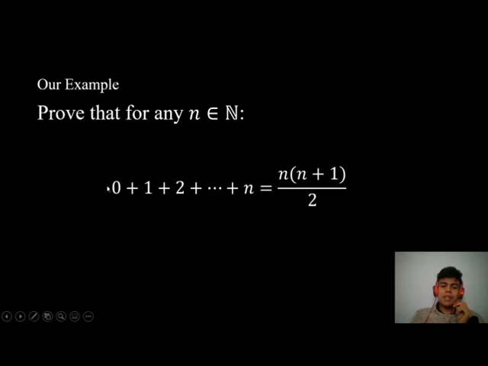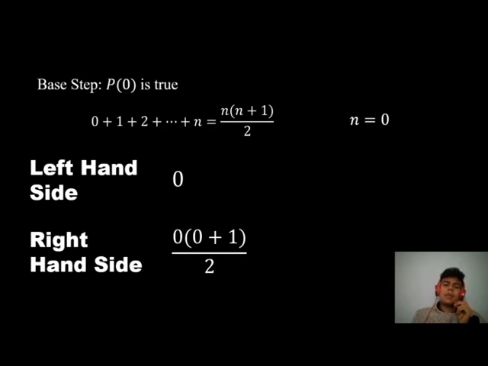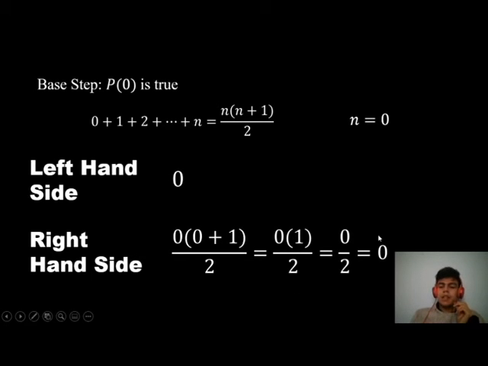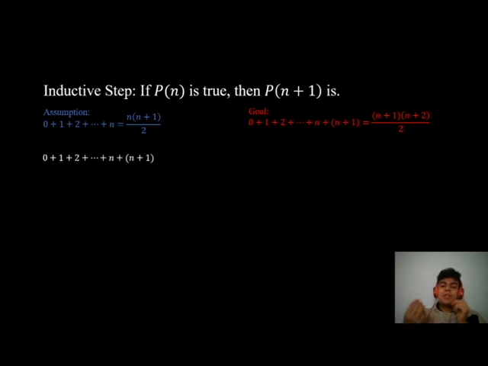We are going to prove that the sum 0, 1, 2, up to n is n times n plus 1 over 2. So initially, let's begin with the base step. The base step is to verify the property for 0, and in fact it's only replacing 0 in the formula. On the left-hand side, we have 0, and on the right-hand side, if we replace 0, we can add and multiply, and we get 0 again. So since both sides are equal, we can conclude that the property is true for 0. We have a check here. So let's jump into the inductive step.